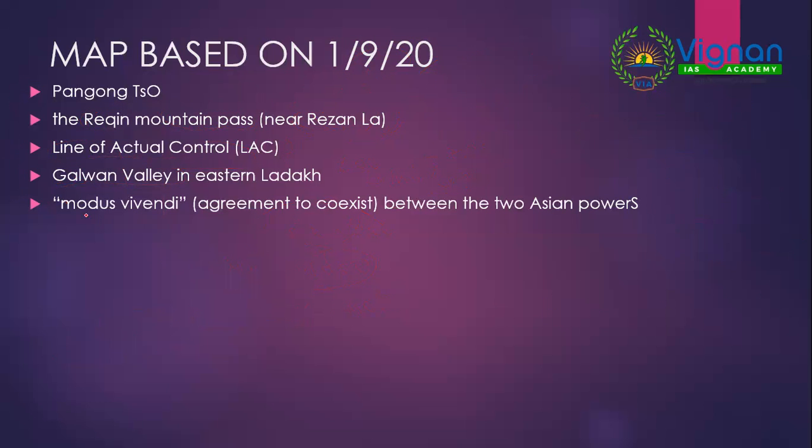Recently, you have seen modus vivendi in the news. What is it related to? Option 1, option 2, option 3, option 4. So whenever you look for map based questions, immediately also look for this type of term based questions. For example, in today's newspaper, they told about modus vivendi. What is this modus vivendi?